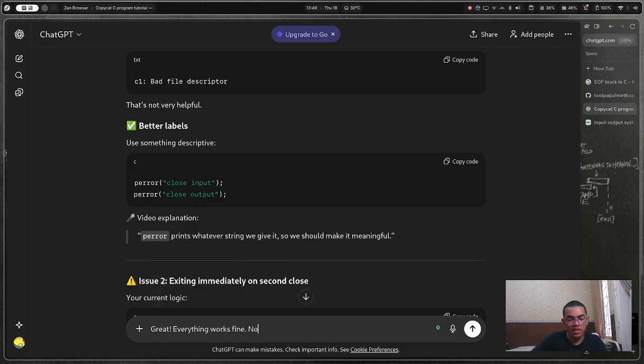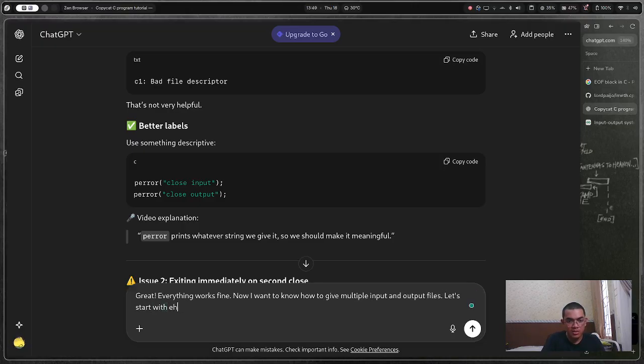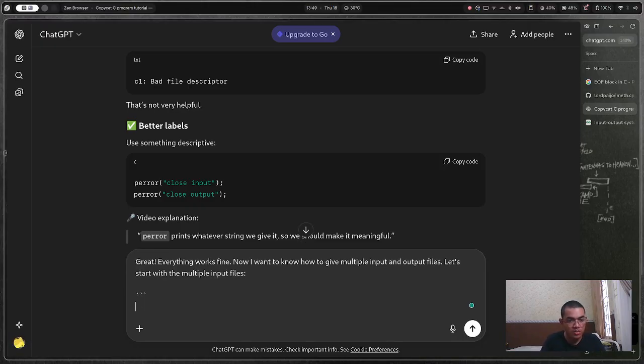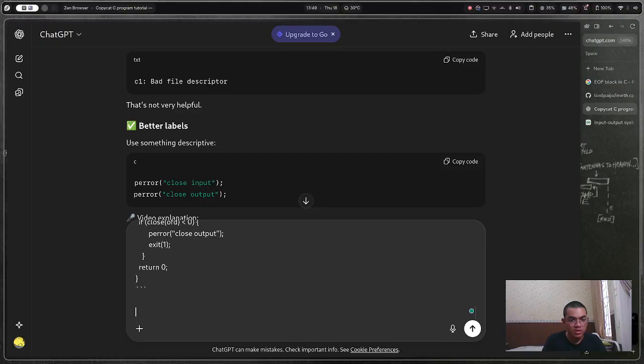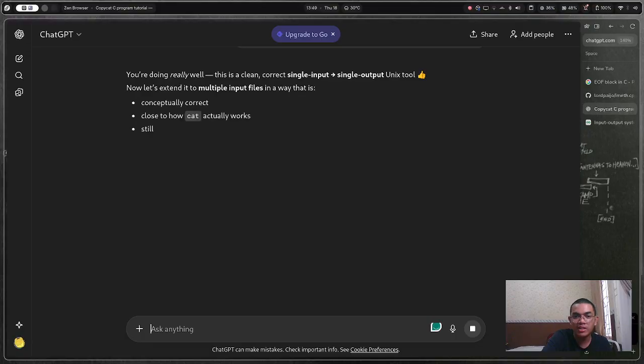Everything works fine. Now I want to know how to give multiple input and output files. Let's start with the multiple input files. That is my final code. We have done it. This is nice. You're doing really well. This is clean, correct, single input.